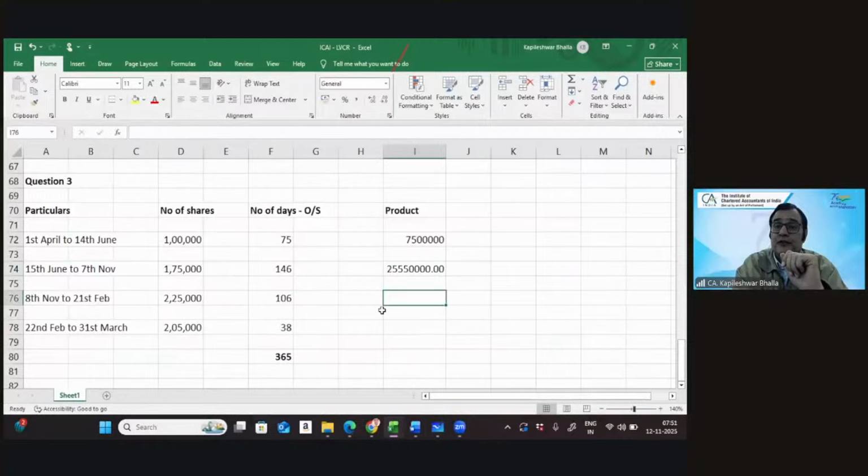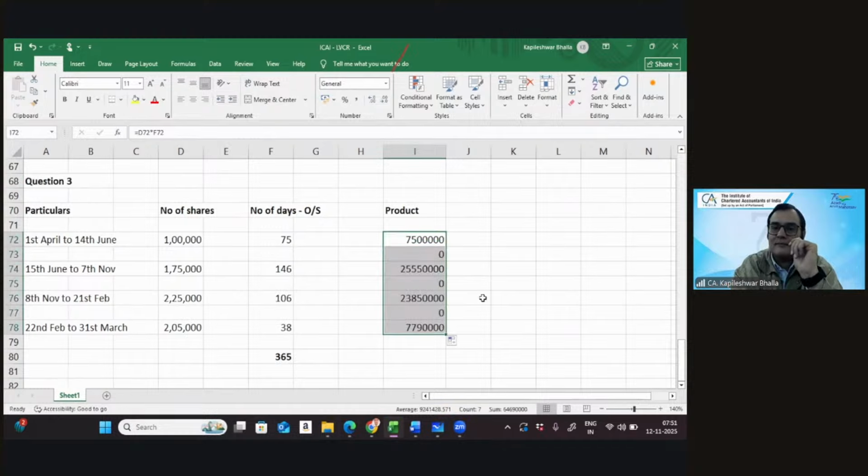It's coming a huge figure. Sometimes you can drag this as well and you get the results. Let me just drag it up. That's wonderful indeed. So we get the results out here.